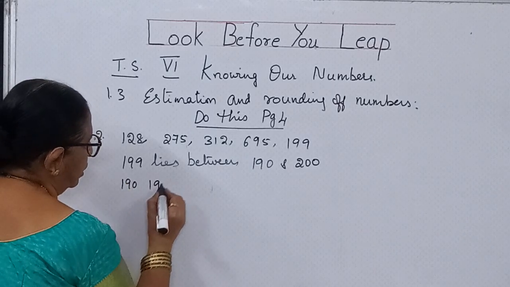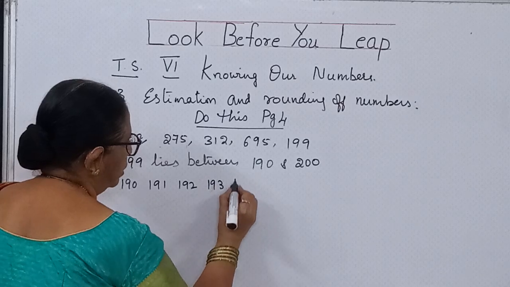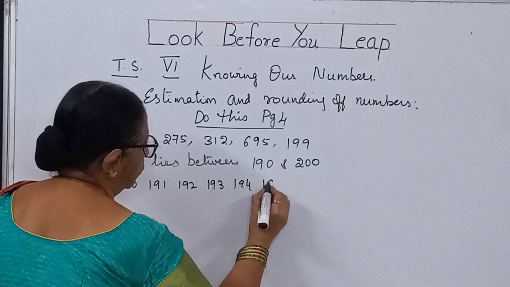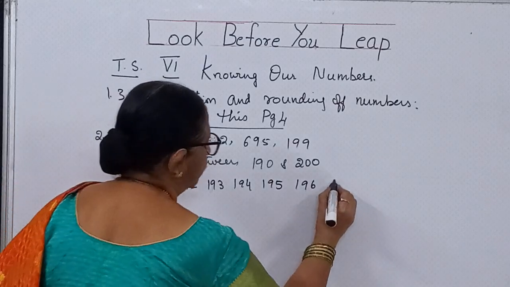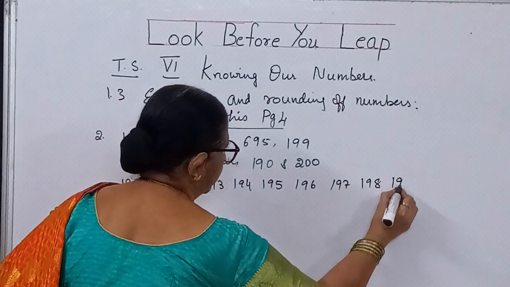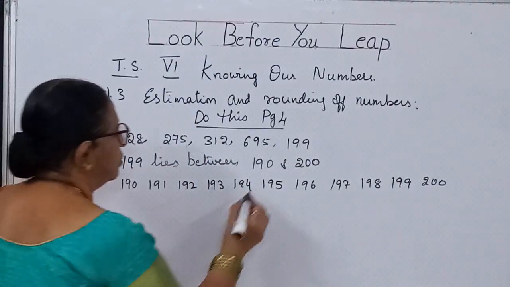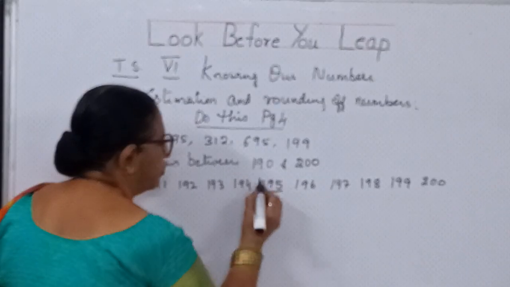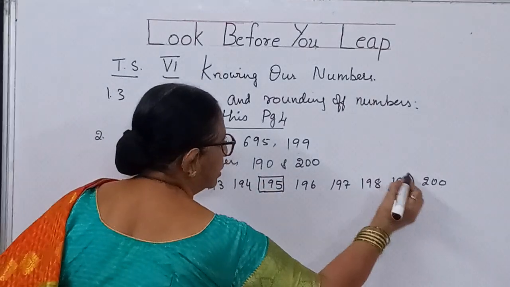190, 191, 192, 193, 194, 195, 196, 197, 198, 199, 200. So this is the middle value, children, 195, but the problem is 199.